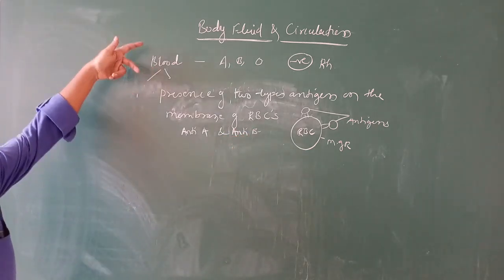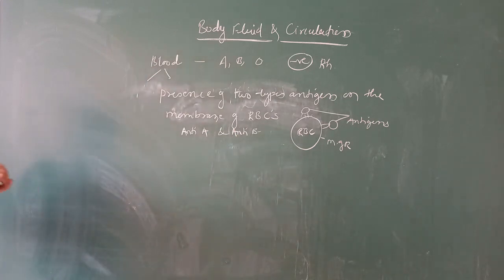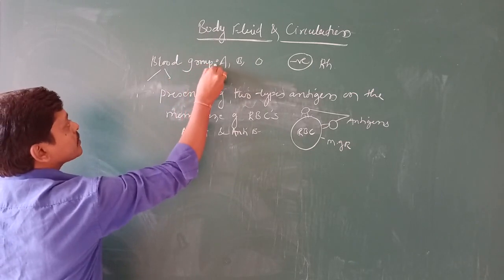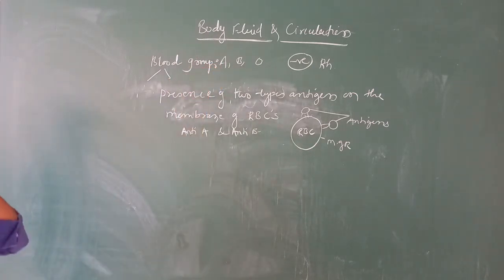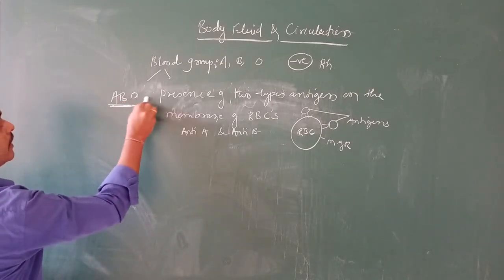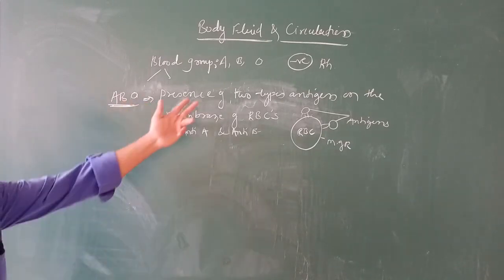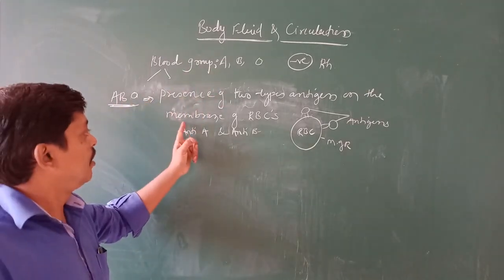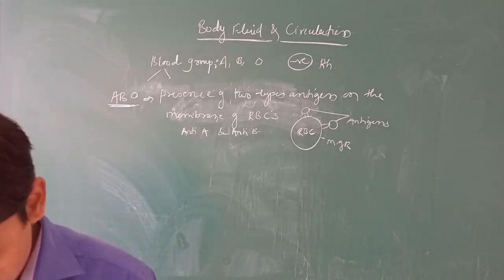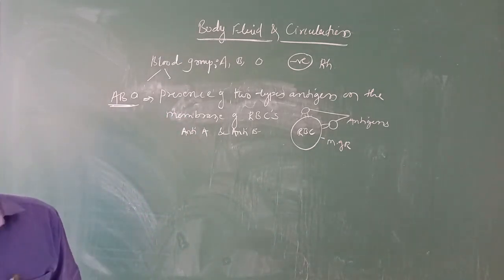So when we study blood groups, ABO blood grouping is based on the presence of two types of antigens on the membrane of RBCs, namely A and B.